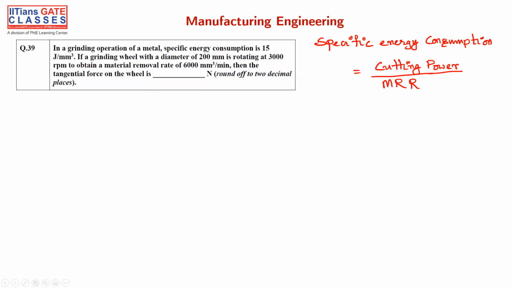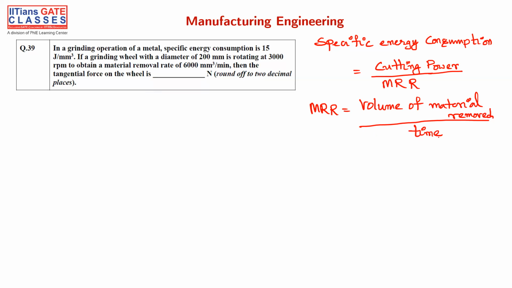It's nothing but the amount of power or energy that is required to remove unit volume of material. Okay, so it's energy by time, that is power, volume per time, that is material removal rate. What is MRR? MRR is volume of the material removed by time. Okay, so already MRR is given, there's no need.